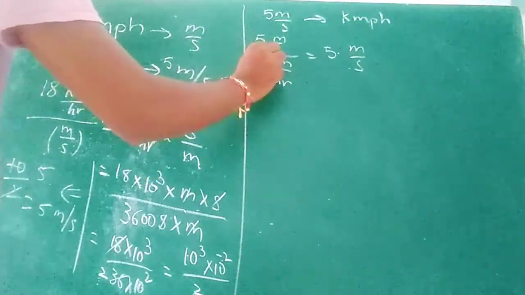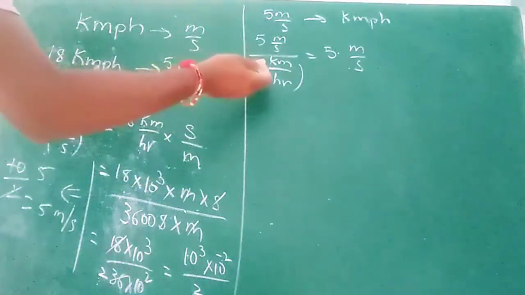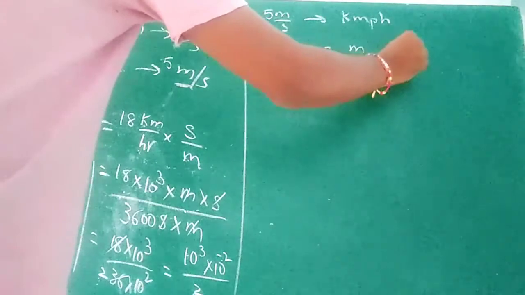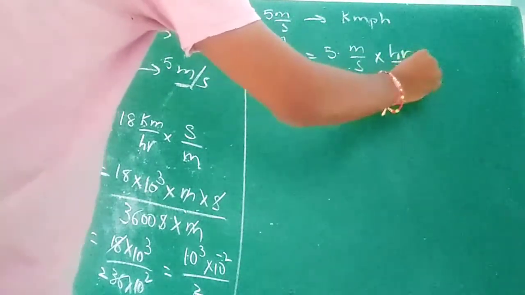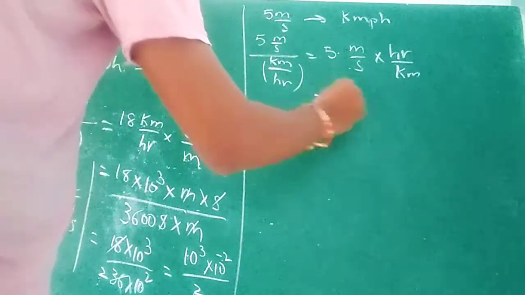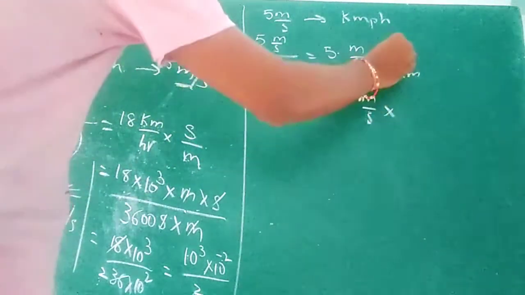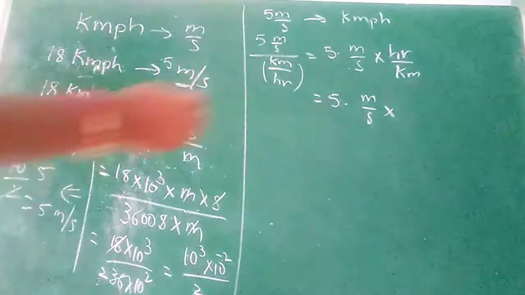Here kilometer per hour is in the denominator. What will it get? It will get reciprocal. So reverse: hour by kilometer. That is equal to 5 into meter by second into hour by kilometer, where 1 hour is equal to how many seconds? 3600 seconds.